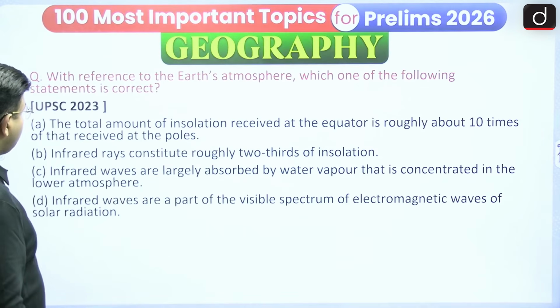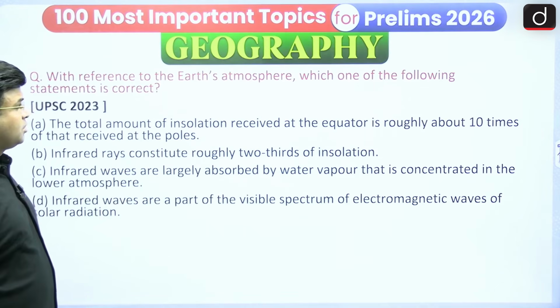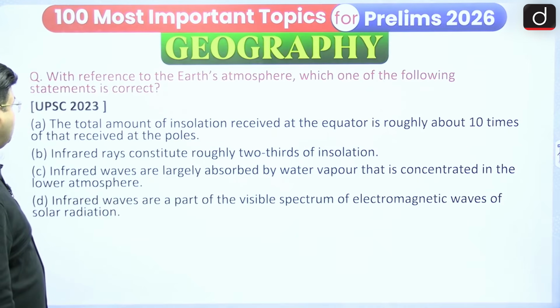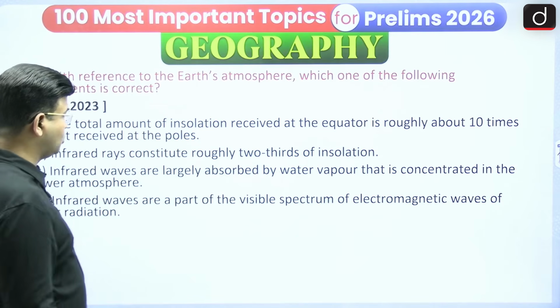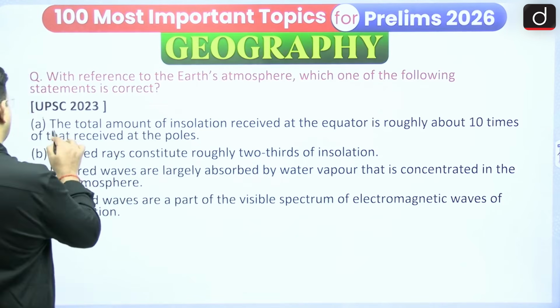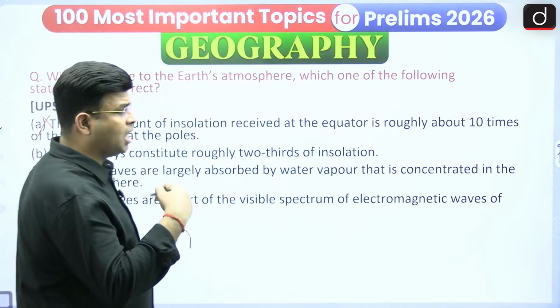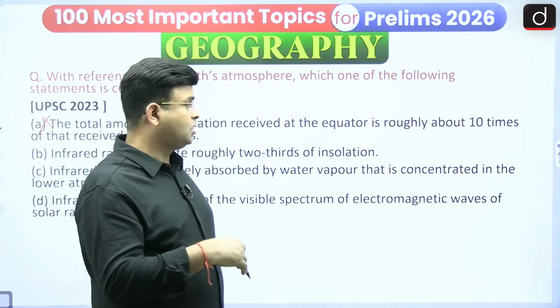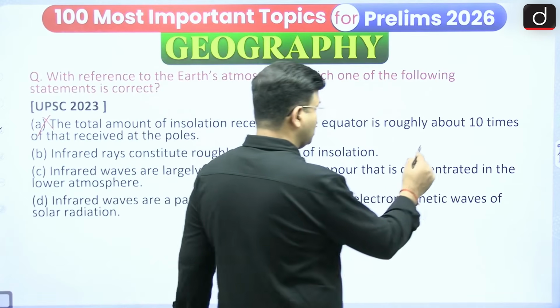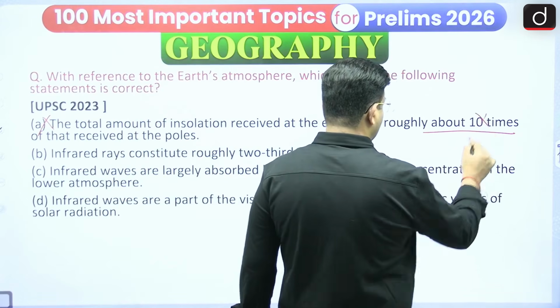Now, with reference to the Earth's atmosphere, which one of the following statements is correct? The total amount of insolation received at the equator is roughly about 10 times that received at the poles. This is the wrong one, because no one has said how much. You cannot determine that it is 10 times more than the poles. It has never been mentioned anywhere. So this is the wrong one.